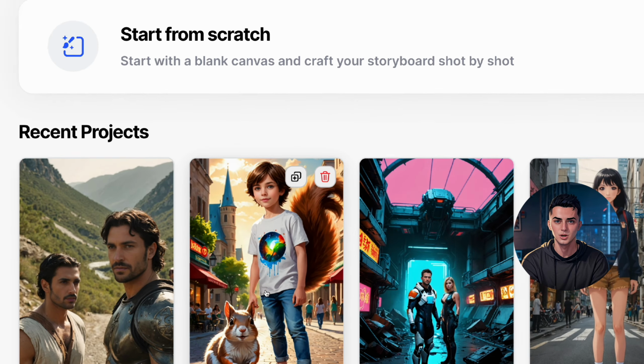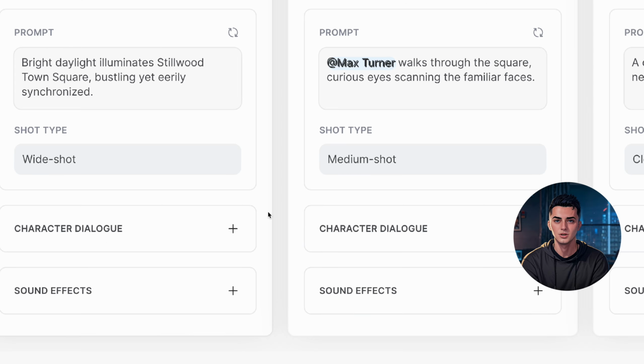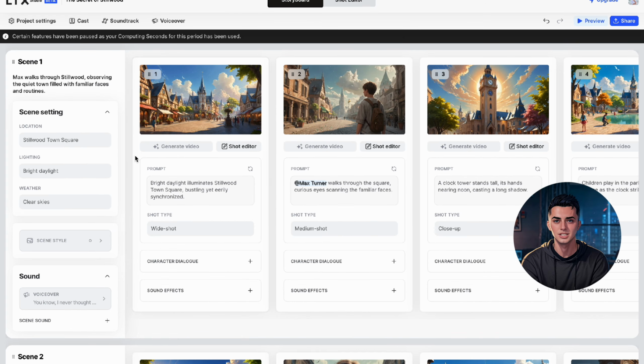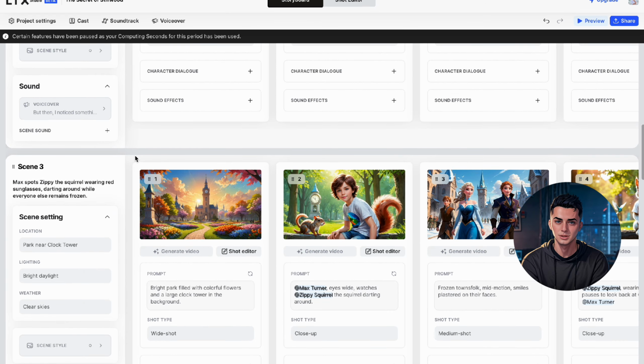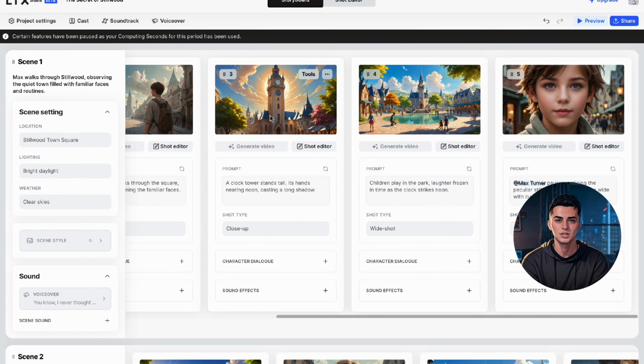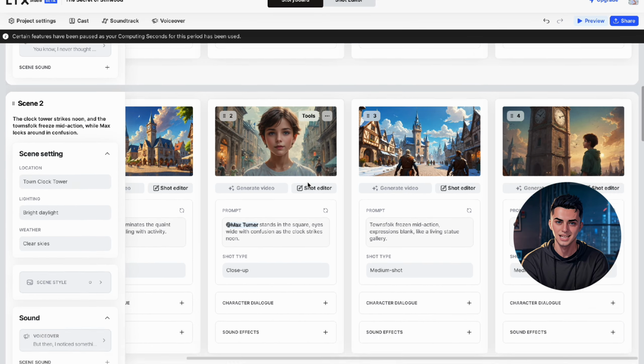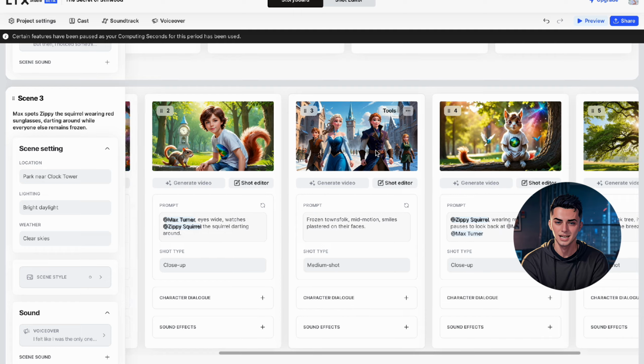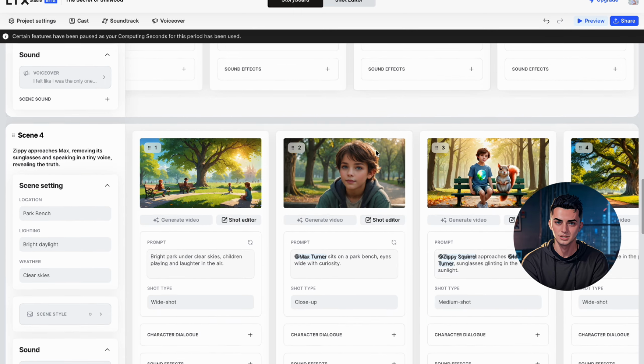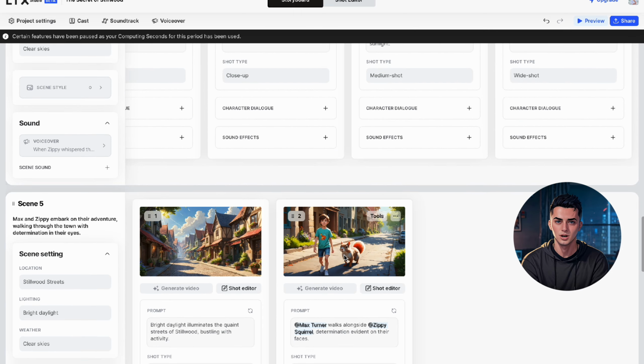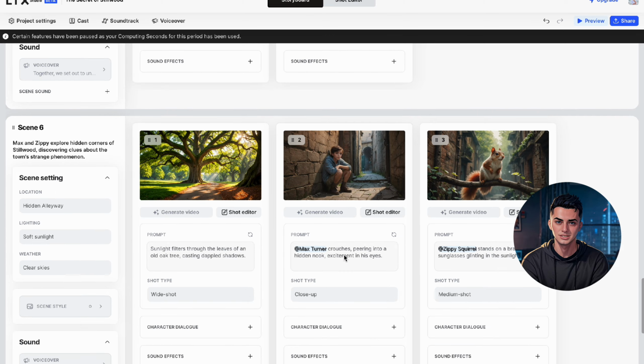Now, I also have created a few other projects, so here I have one that is fantasy art. This style also works really well. I would say if you're using this, keep the motion of your video to a minimum, to like a scene. This way you don't have these weird glitches with hands, hair or eyes or anything like that. It will just change something by a little bit. And with this style, I believe it may work well. You can try out all of these different styles yourself.